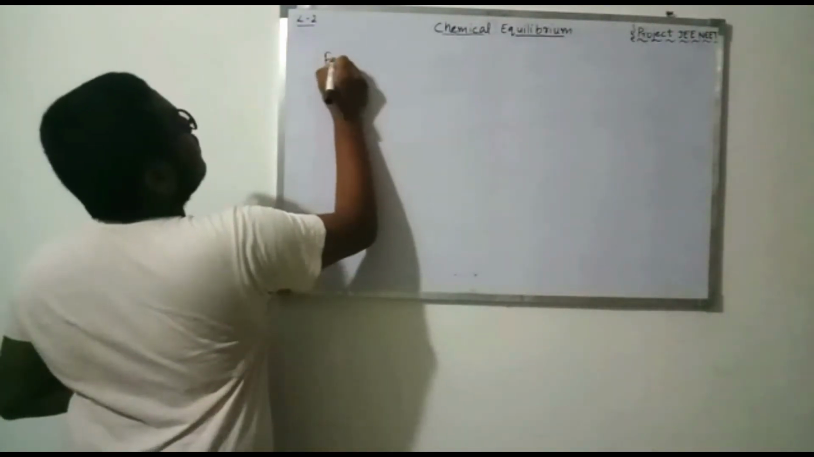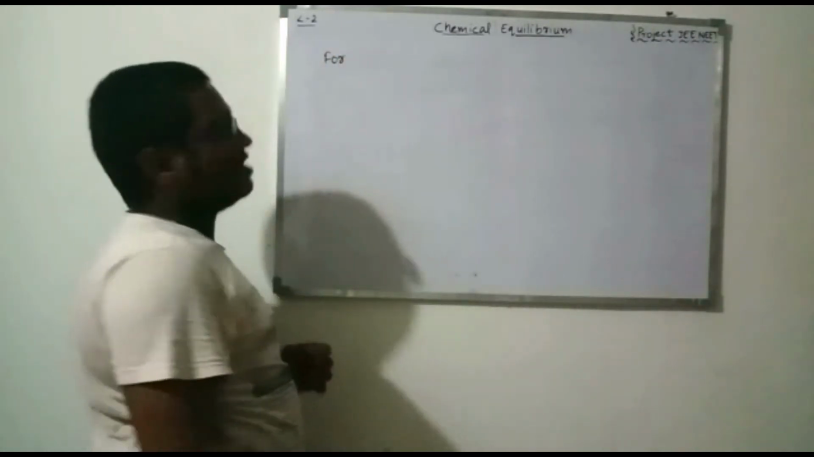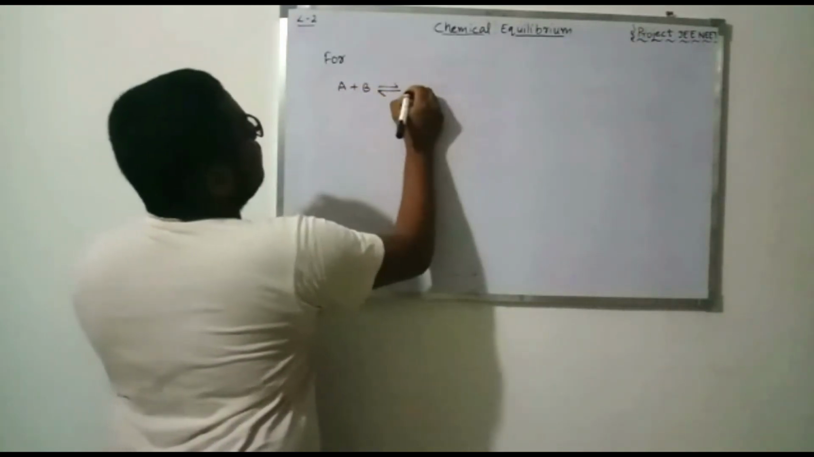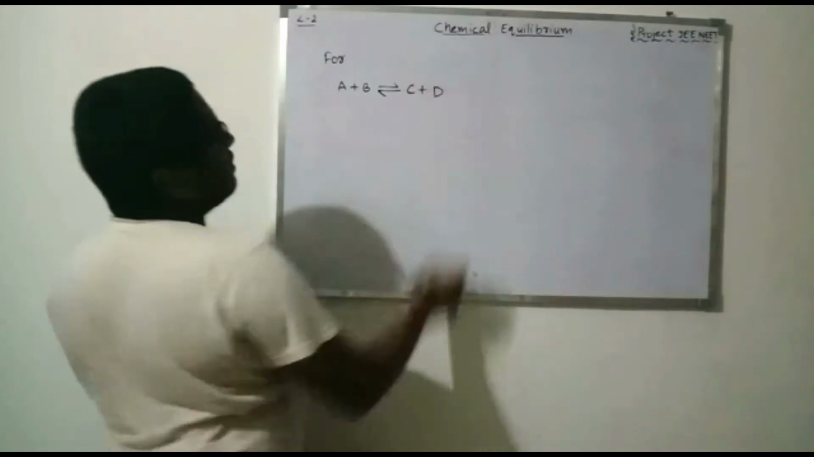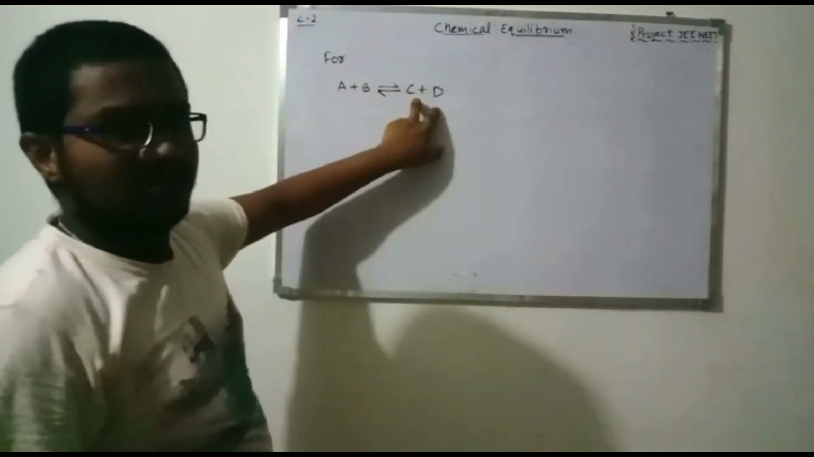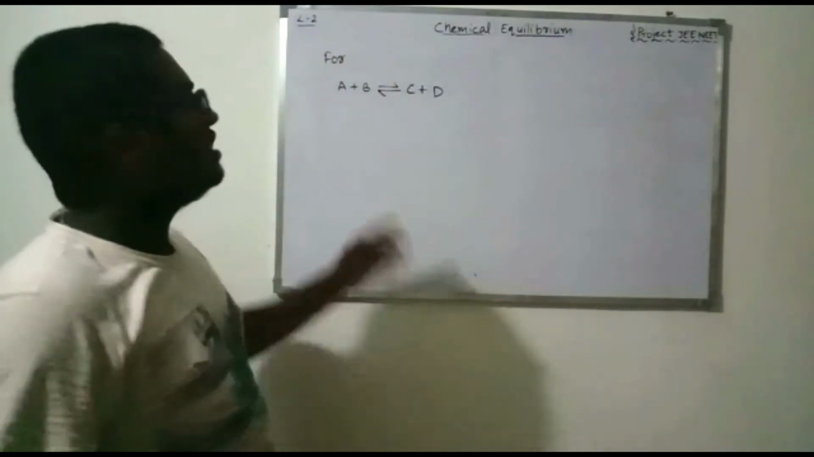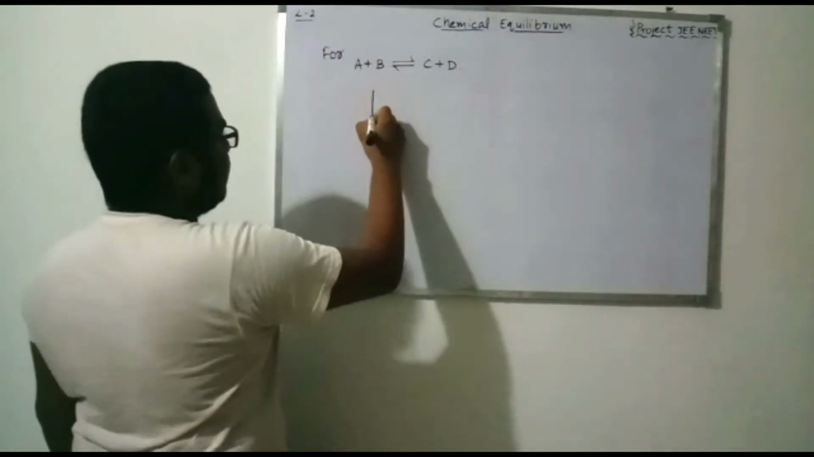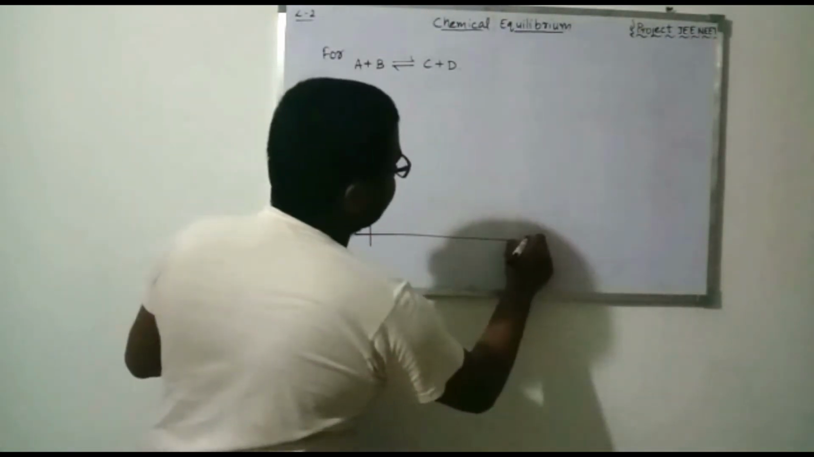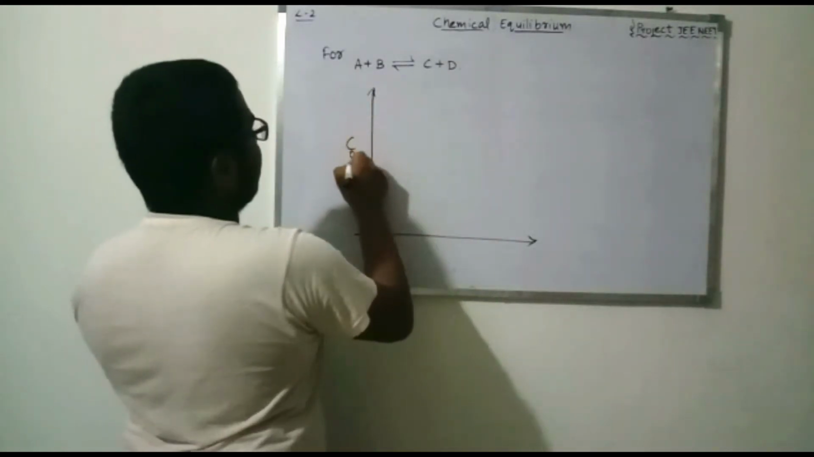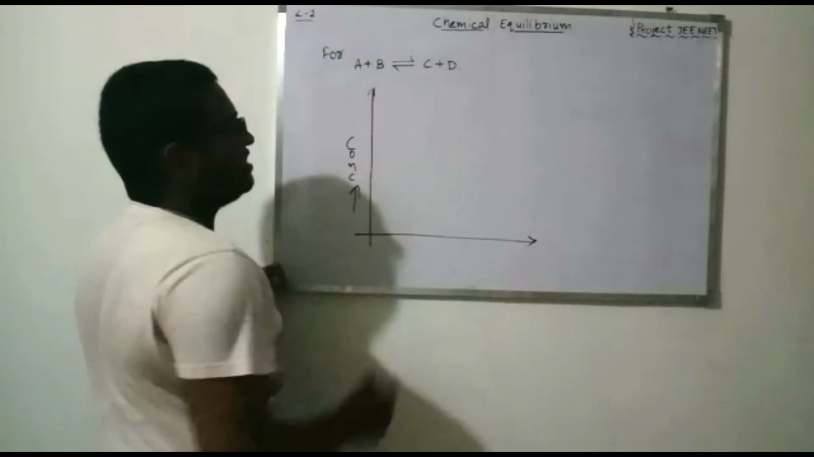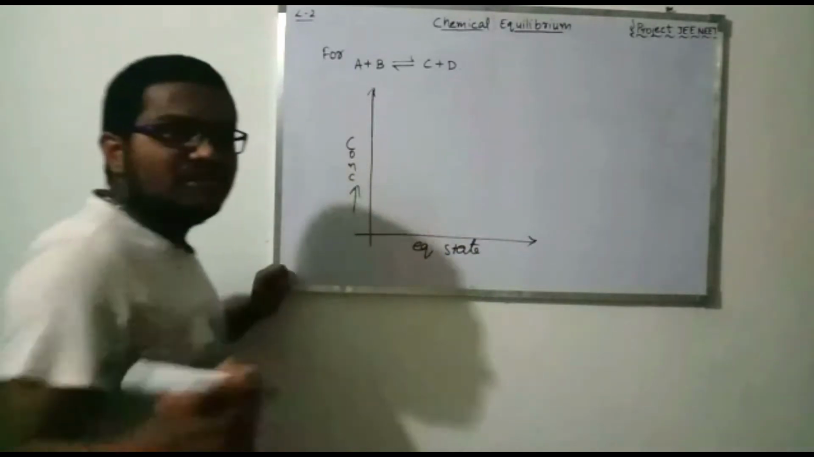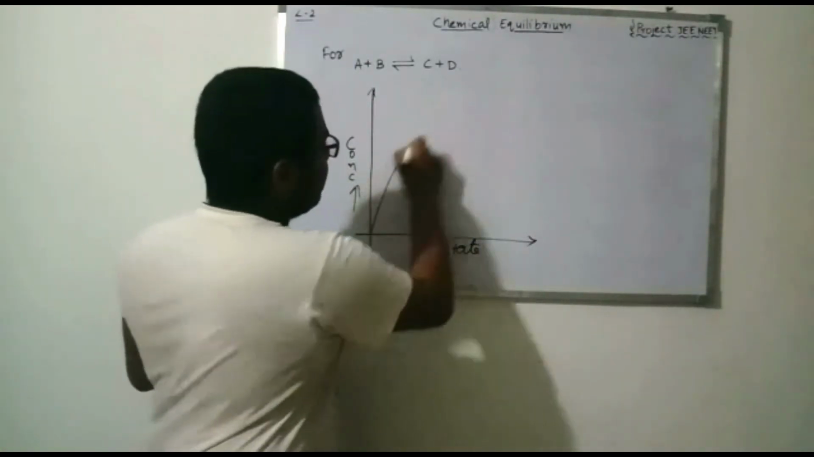For example, let's take a general chemical reaction: A plus B in equilibrium with C plus D. Let's take two reactants and two products. There is an equilibrium state which will be attained by these reactants and products. Let's understand this with a graph. The y-axis indicates the concentration of the substances, and concentration increases as we go up the y-axis. For the x-axis we will take time. Generally the graph looks like this.